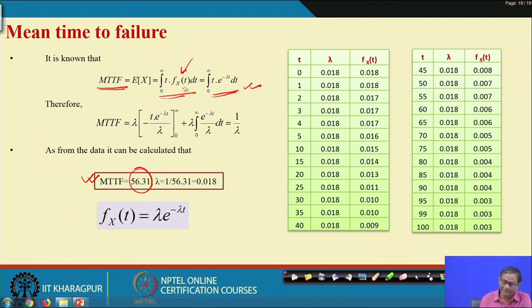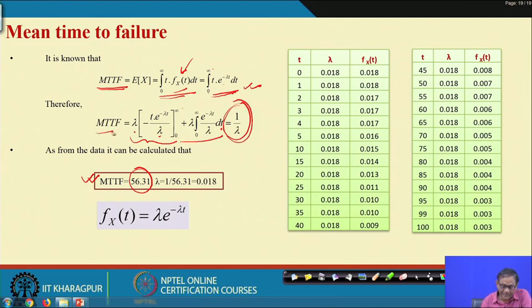Now if you integrate this, with t ranging from 0 to infinity, using integration by parts, the terms ultimately result in 1 by lambda.